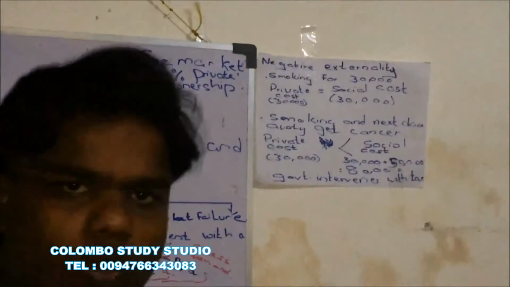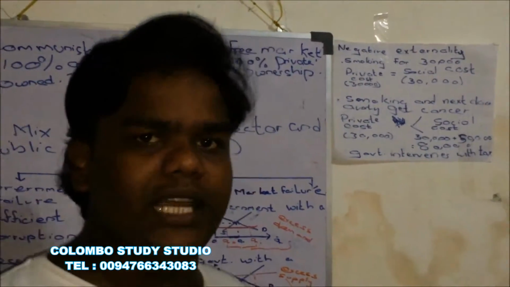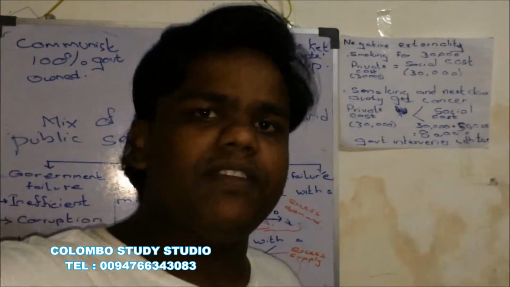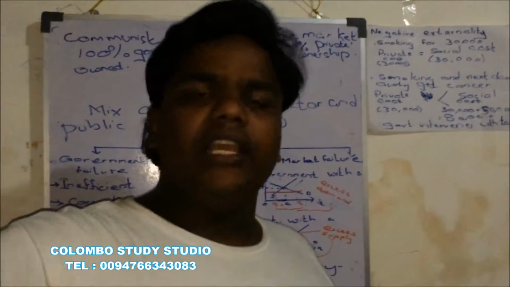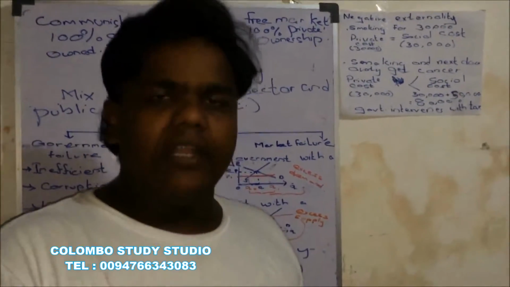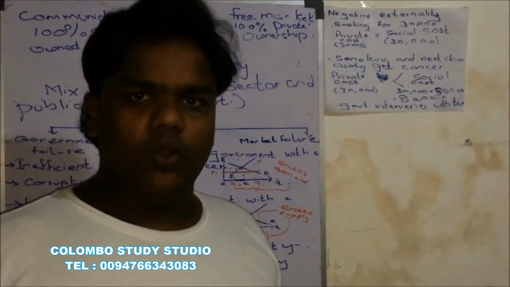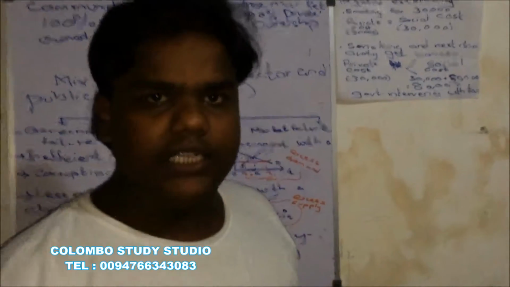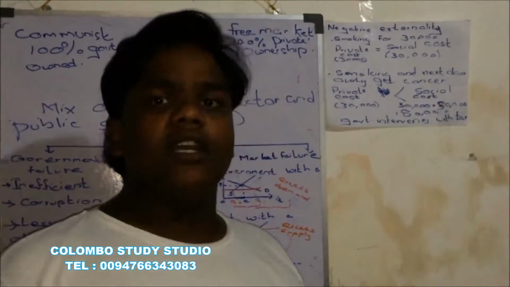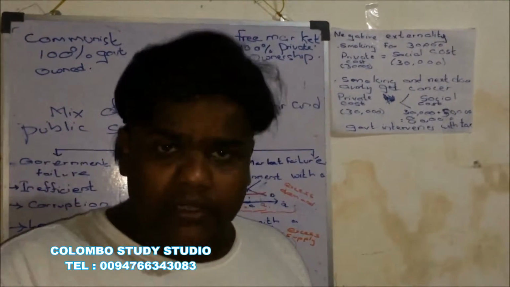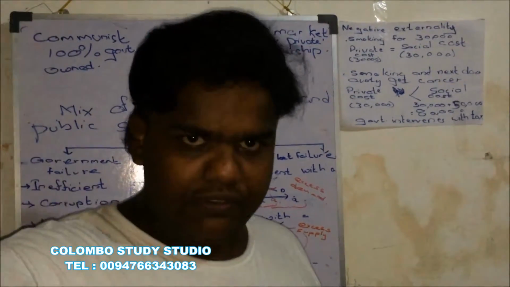When this individual smokes, if the next door auntie inhales the smoke, that is, the next door auntie passively smokes and she gets cancer, she will have to go to a hospital and get herself cured, and say this costs 50,000. So the individual smokes for 30,000 and because of him the next door auntie inhales the toxic smoke and has to cure herself for 50,000.